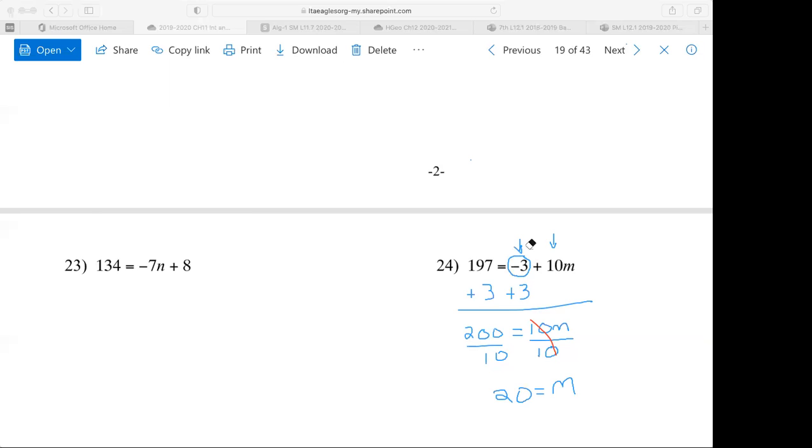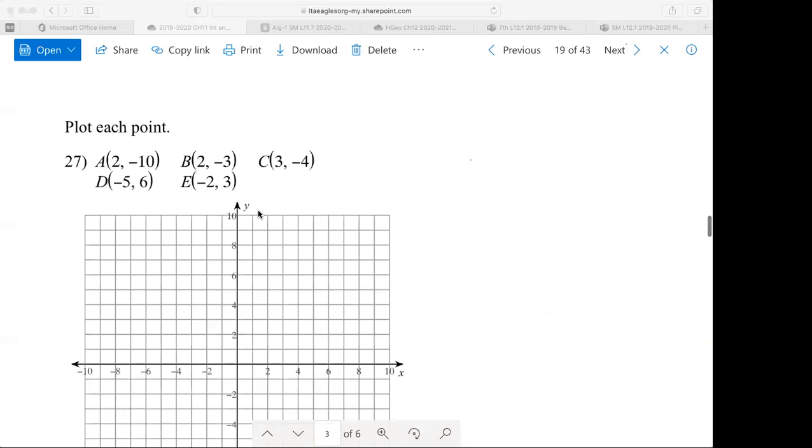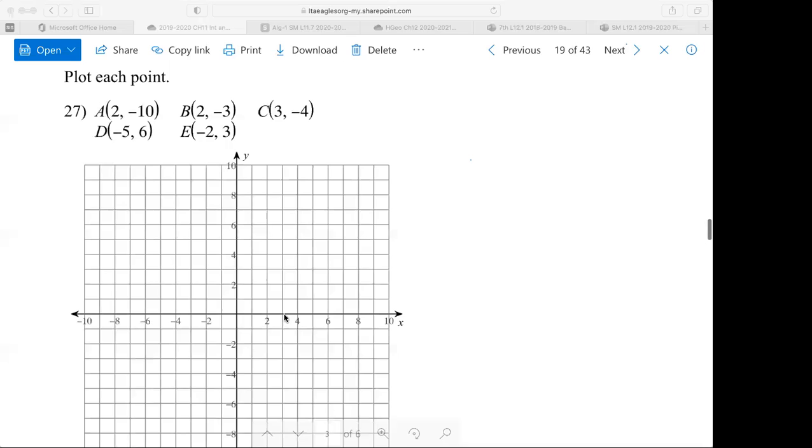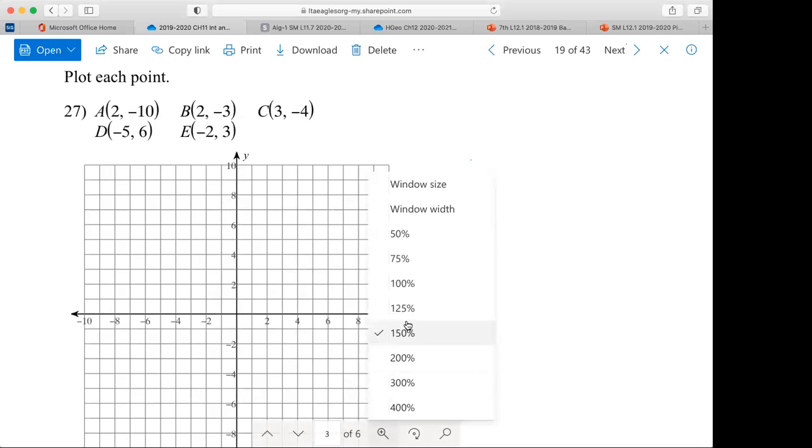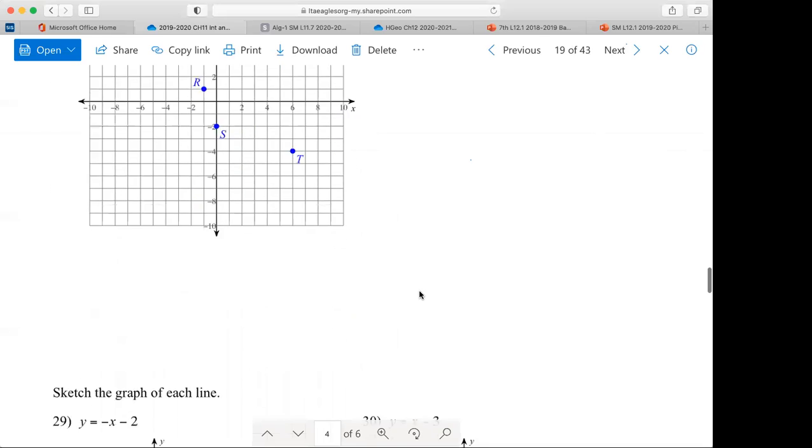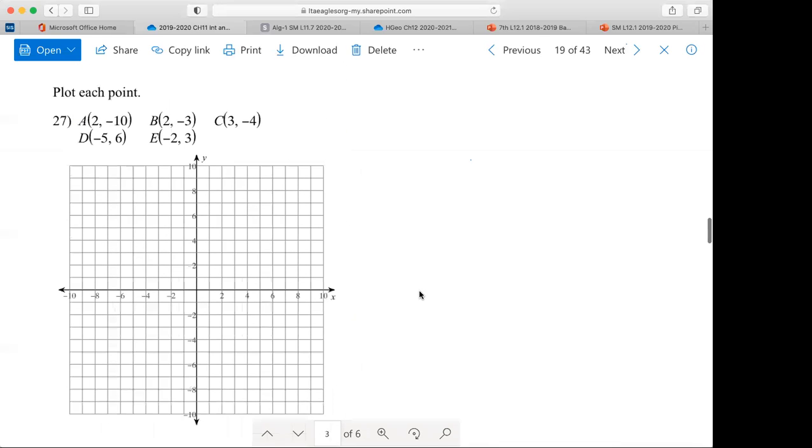All right. As I suspected, most of you wanted to do the linear equations, but before we do that, we need to go over the points. So we'll do this real quickly. That's kind of big. I'm going to make this a bit smaller. There we go. Just for this one.